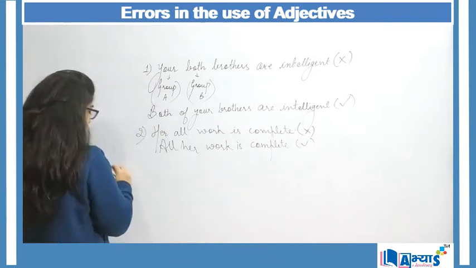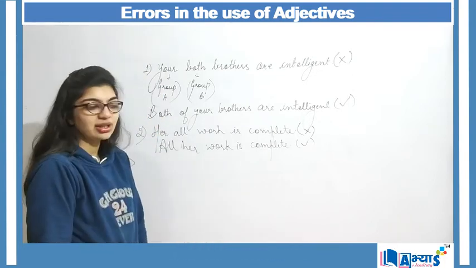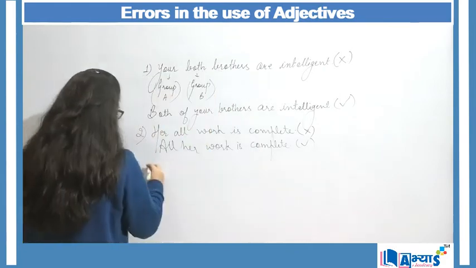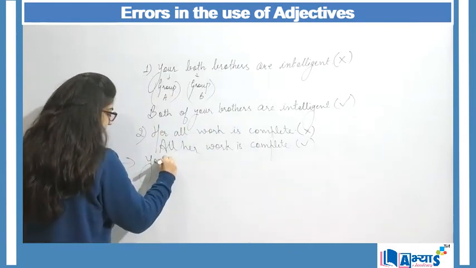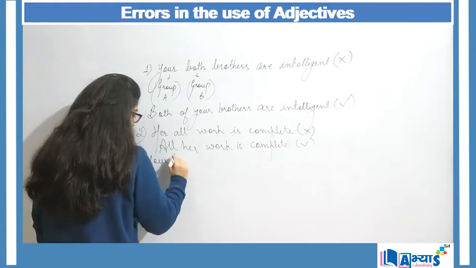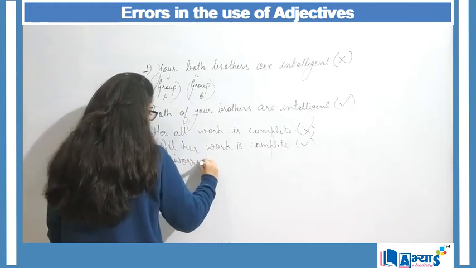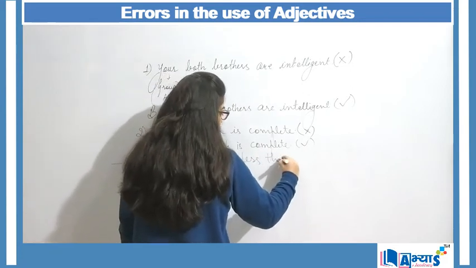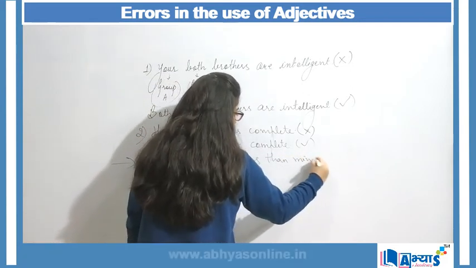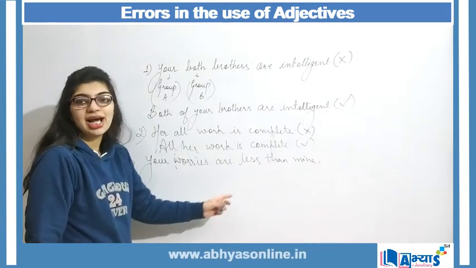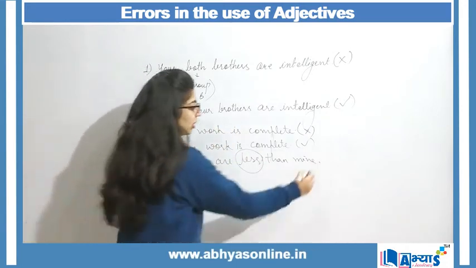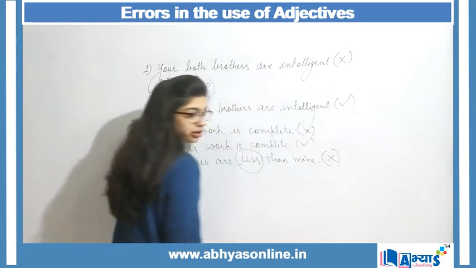Now the next and the last tip is that I can explain through example. An example can be your worries are less than mine. When I say your worries are less than mine, here less should not be used. So this is again wrong.